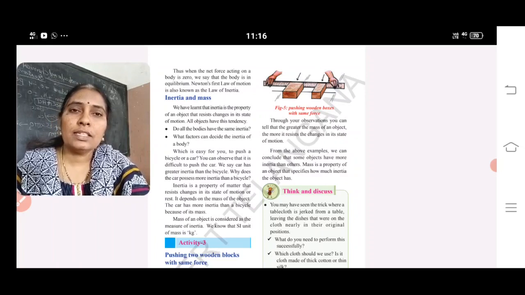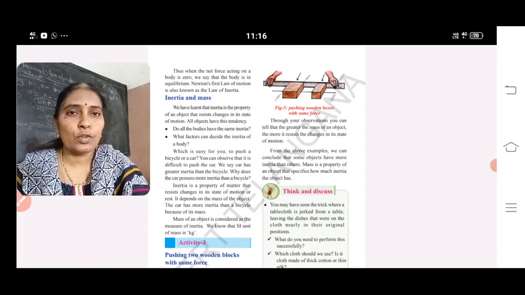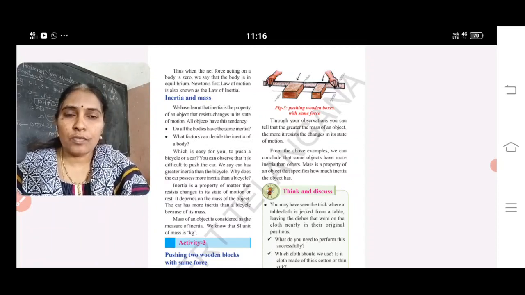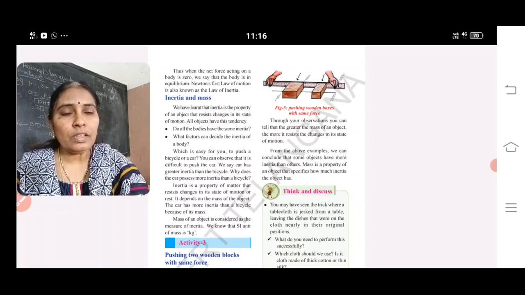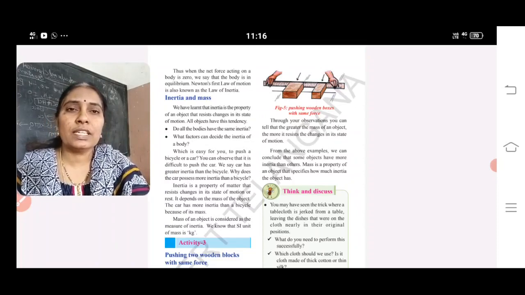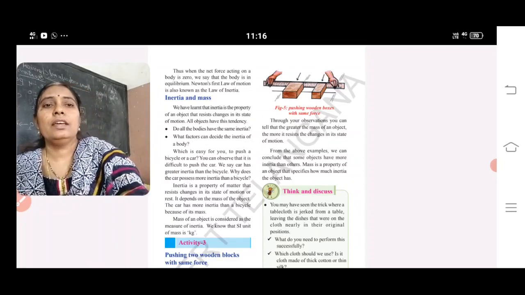As the first law says, every body continues in a state of rest or uniform motion unless an external force is applied. As the first law is related to inertia, the first law is also known as the law of inertia.